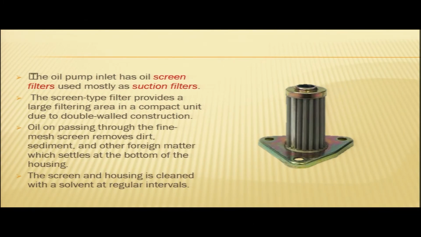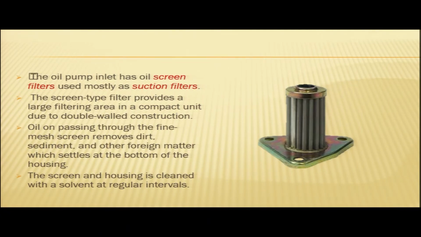The screen type filter provides a large filtering area in a compact unit due to a double walled construction.